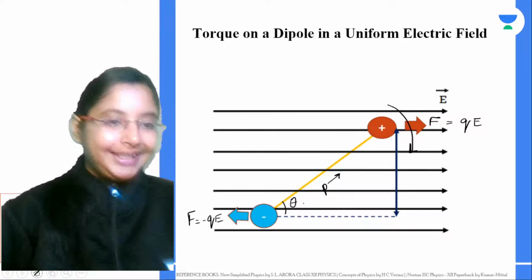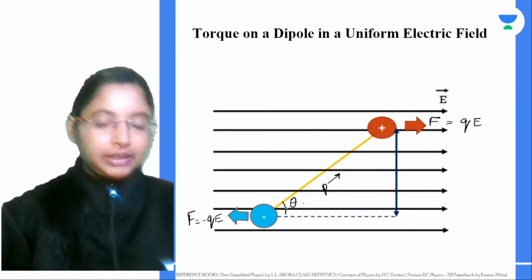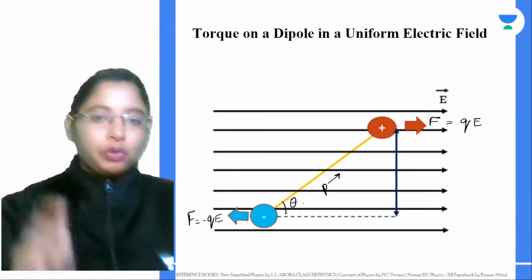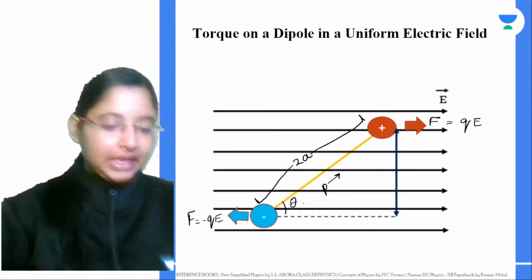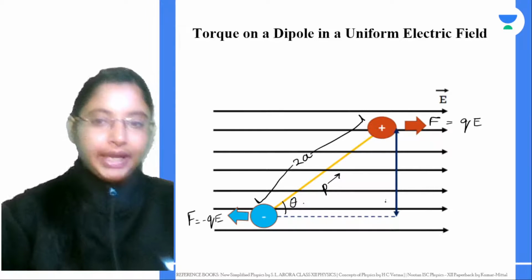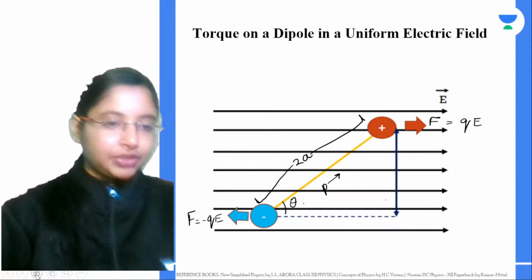Initially, as it rotates, this is the angle theta. As this dipole rotates, two things will change. One is this angle theta, and the other is this length, which is the distance between these two charges.